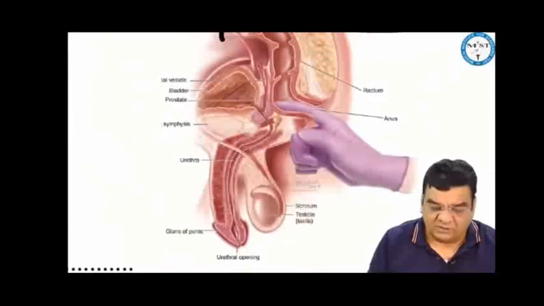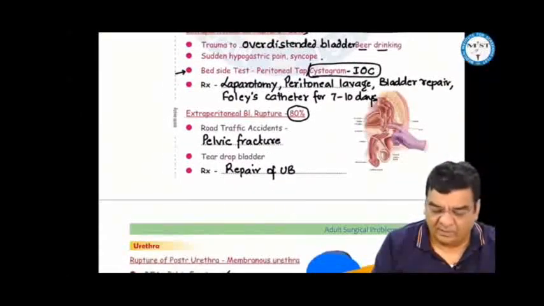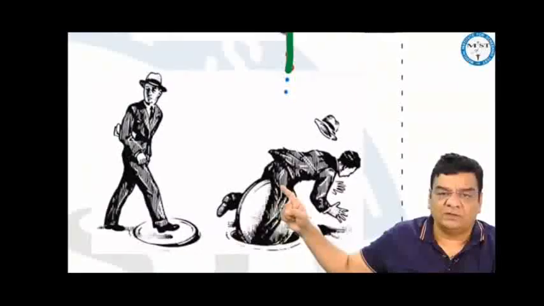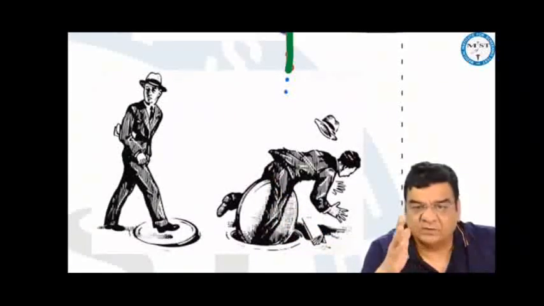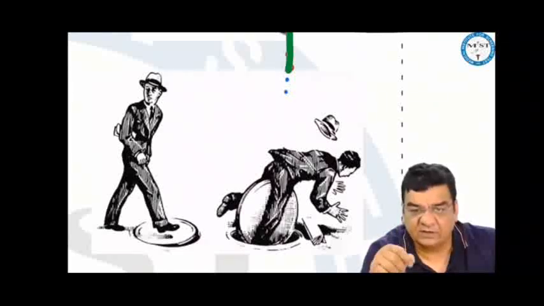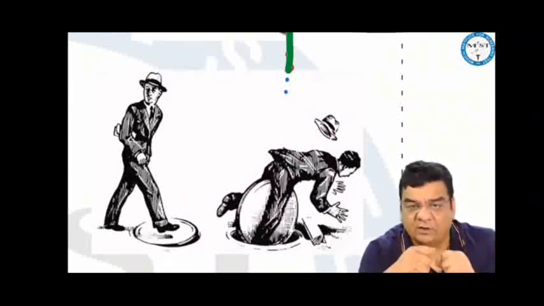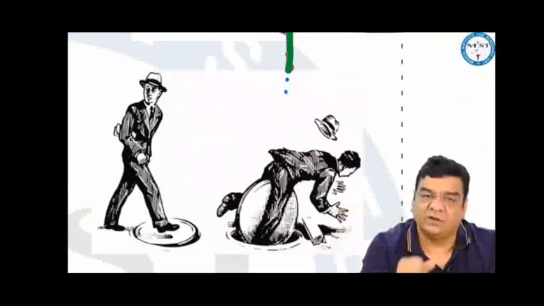Perineal urethra or bulbar urethral injuries are commonly seen with an injury or blow to the perineum. For example, loose manhole covers. If somebody falls on a loose manhole like this, it may cause injury to the perineum. Or bicycle accidents, like during our childhood, especially the boys, when you're racing the bicycle with your friends, especially the shafted bicycle, going at full speed, and suddenly the chain slips. So the perineum comes onto that shaft and that causes injury to the perineum. Or if somebody is falling from height, then also there is risk of injury to the perineum.